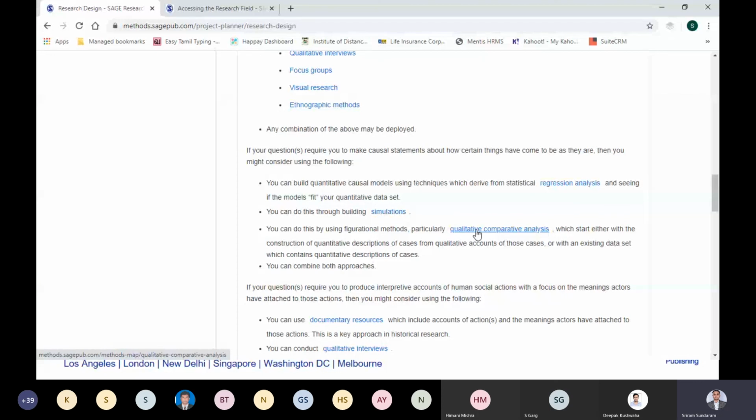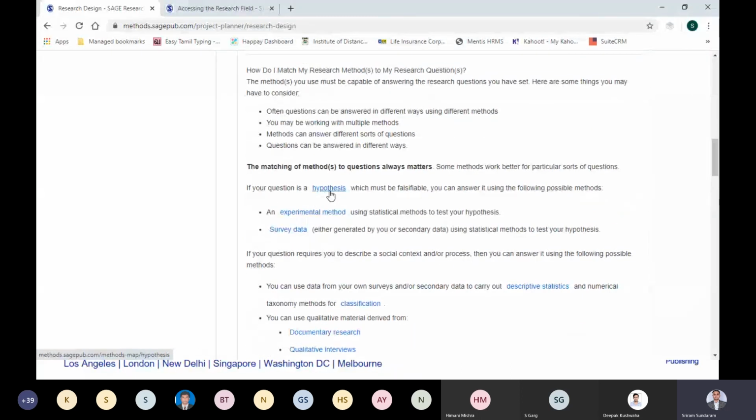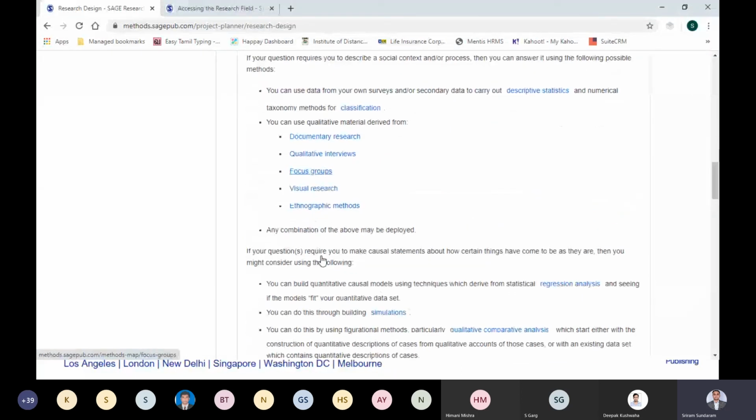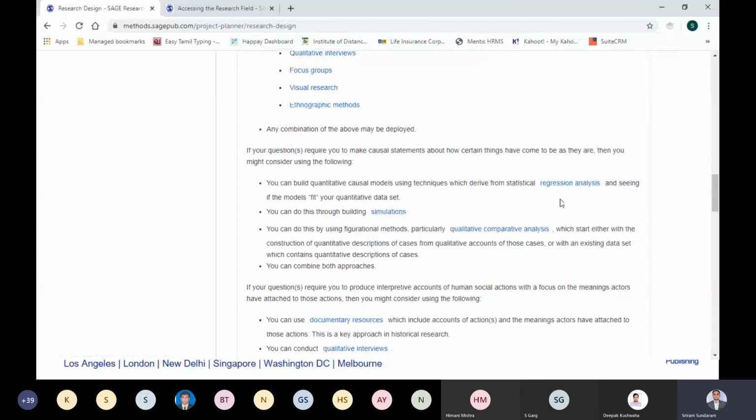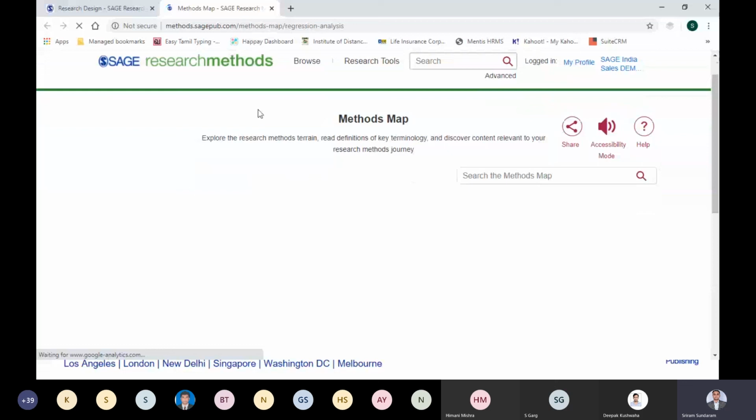Now, QCA, qualitative comparative analysis, is a topic I would want to deep dive into and understand further. Any hyperlink that you see in the project planner, the blue ones, all of these have hyperlinks. If you click on these hyperlinks, it will take you to a research tool called Methods Map. So I'm introducing you to the next tool, which is Methods Map. We have seen the project planner and the reading list, and the third tool is your Methods Map. So I'm clicking on it. I'll open it in a separate window so that you can see what it is all about.